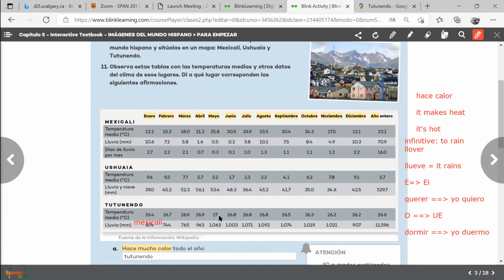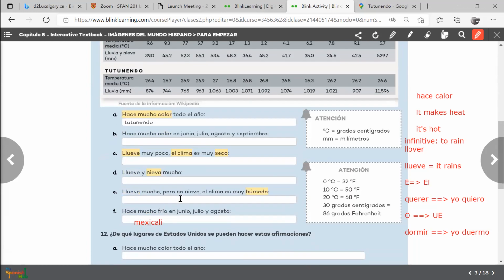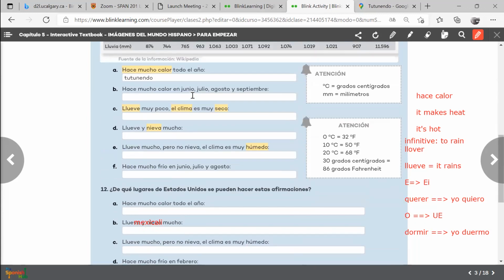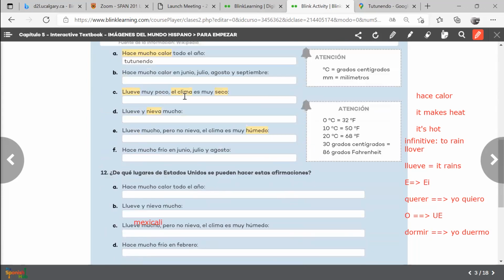So this is Colombia, es Colombia. Muy caliente, very hot. Hace mucho calor. Llueve mucho. But you see, it doesn't have any rain here. This one we have rain, but this one. So the answer here should be Tutunendo. But I'll let you read and try to finish these two exercises here.